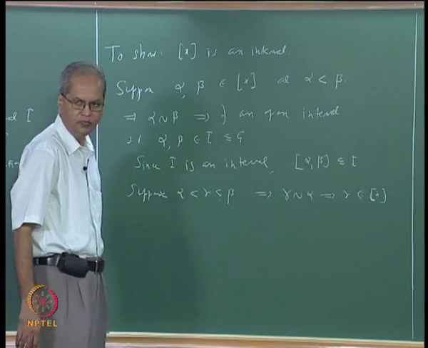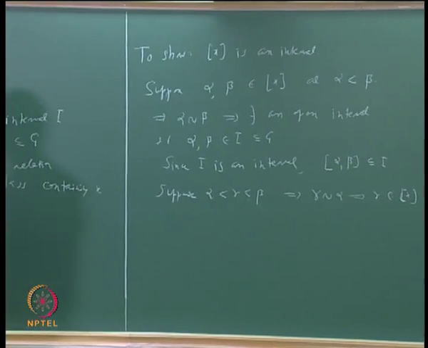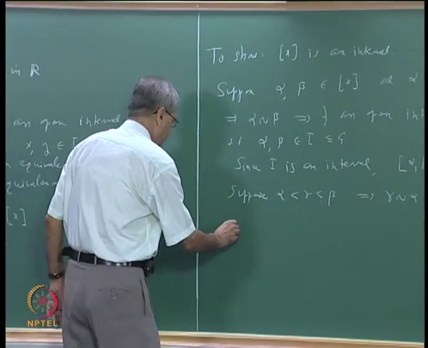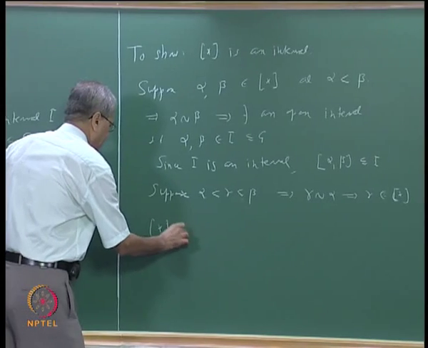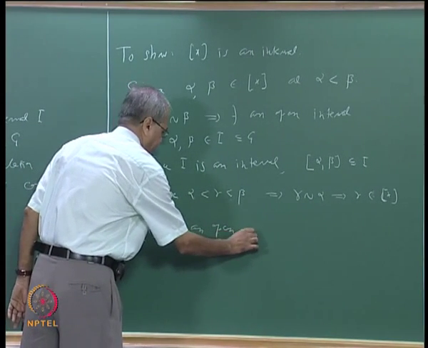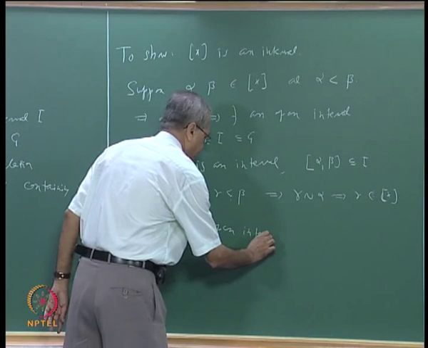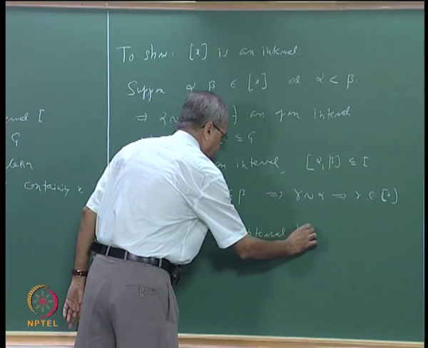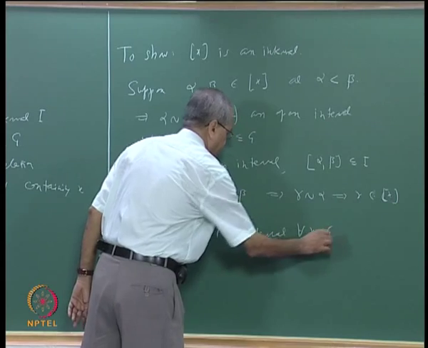Let me just write this conclusion: each of these equivalence classes is an open interval, for every X in G.